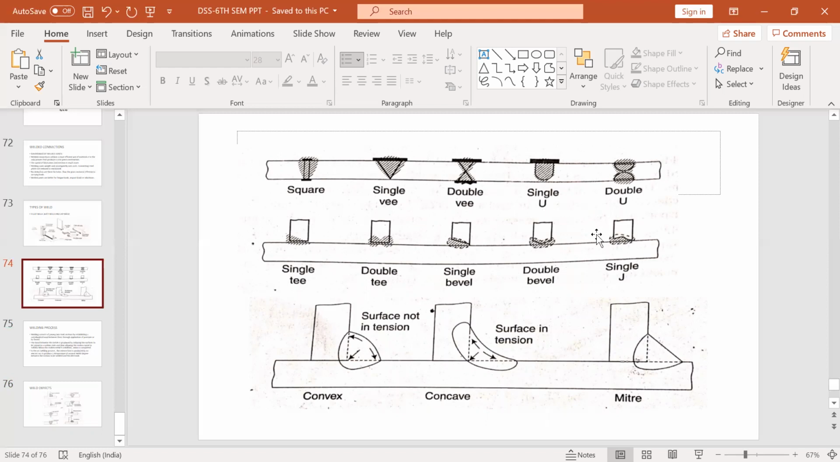Whenever using single V or single bevel, in these two types of joint, this kind of defect occurs. That is why a double V joint is always preferred, because when you are using double V, the entire depth, the entire thickness of the plate is being utilized. The complete penetration is being done.